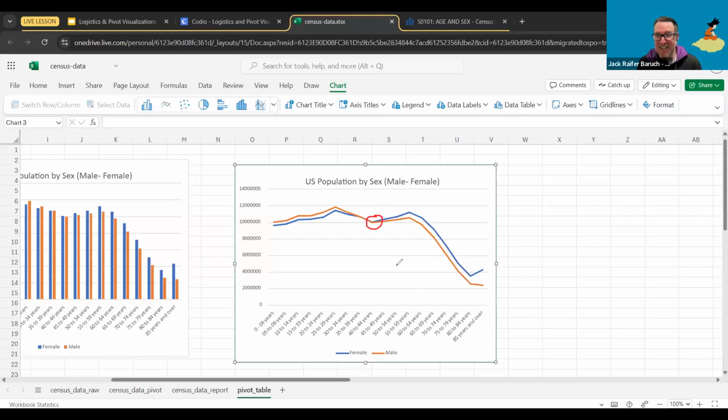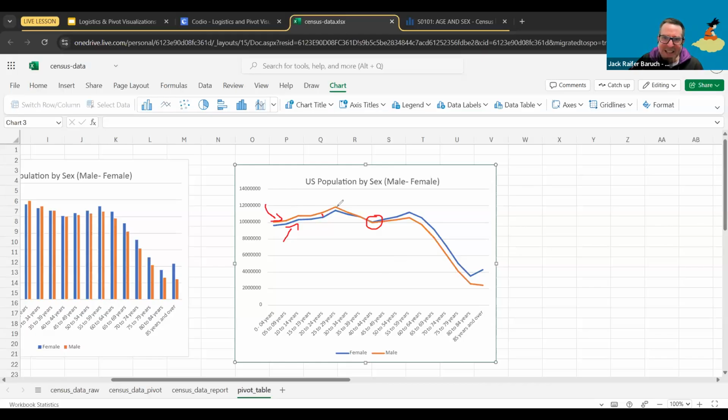So it just keeps showing that there are more women than males as we age. More females than males as we age. But it turns out that, look at this, the younger population is more males than females. This is what's happening over here. As you can see, very clearly, all of this time, there seems to be a little bit of a gap, more males than females.